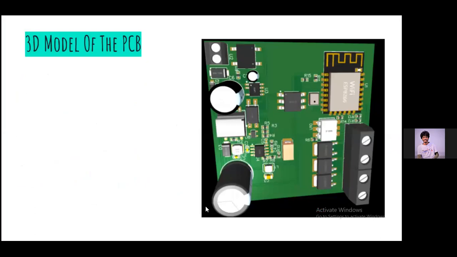Here is a 3D model of our PCB. On the right side, as you can see, there is the Wi-Fi chip ESP8266, and on the left side of it, there is the humidity sensor and the temperature sensor. On the far left side, there is the power conversion part. We are targeting very low power consumption, so although there are a lot of components, they consume around 4 to 5 milliamps in simulation. We have checked it.